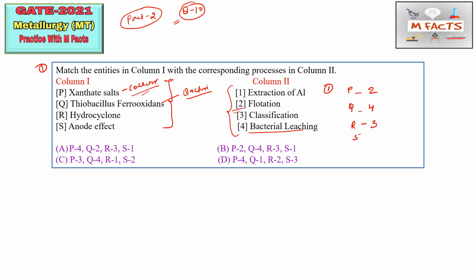Now anode effect. Anode effect is basically a negative effect that happens during the extraction of aluminum. I already told you in one of the videos about this anode effect, so go through that video for more points related to it. But here I will just introduce that this anode effect is related to the extraction of aluminum. So S we can match through 1. So we have the code 2431.